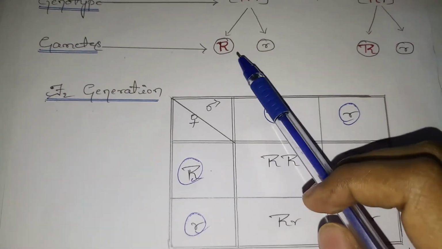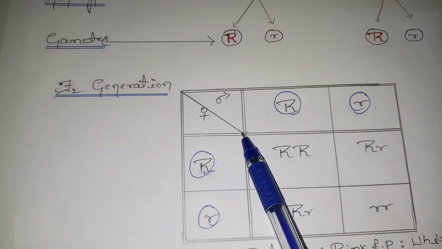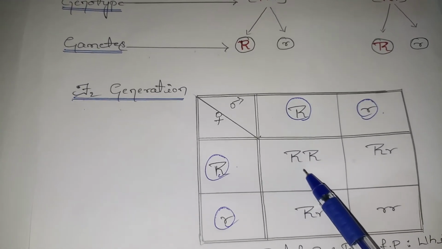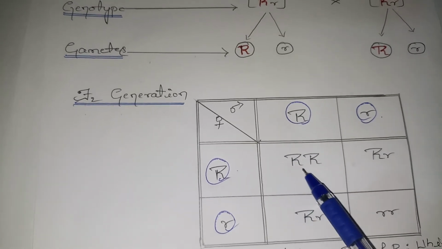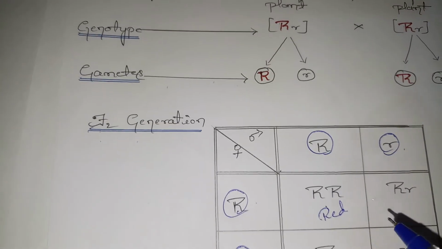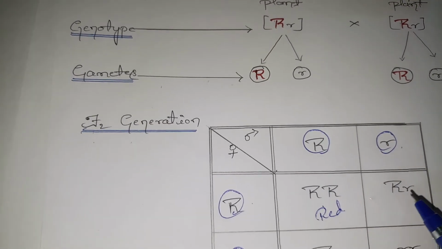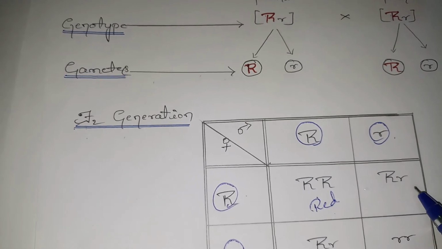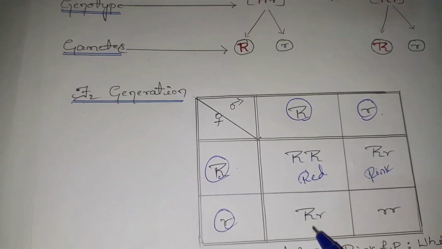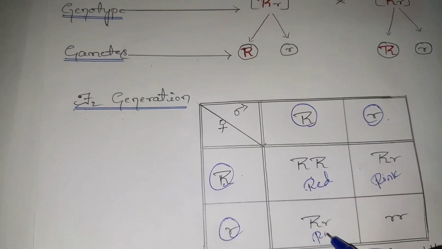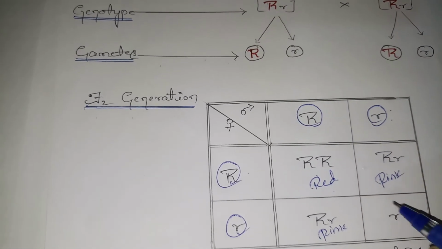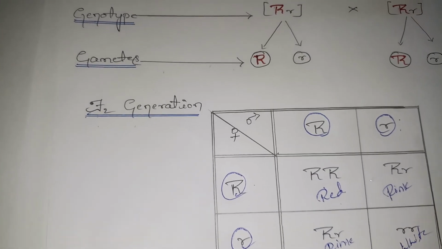I have taken all these 4 gametes over here, R, and here comes. So the capital R is going to give capital R and capital R, which is the dominant character. As we know, in the presence of capital R, of course, it is going to give the red colored flower plants. Then the intermediate character of the capital R and the small r is going to give the pink colored flower plants, as we've seen in the F1 generation. Here comes the next capital R and small r. Again it's going to give pink colored flower plants. And here the recessive character, the combination of small r and small r, is going to give the white colored flower plants. Right?